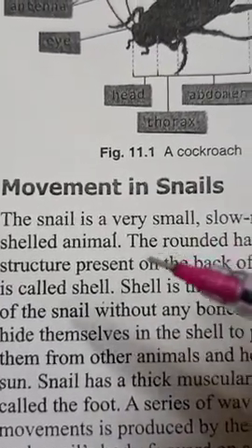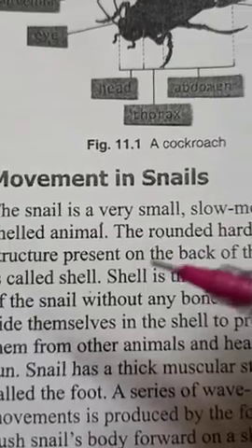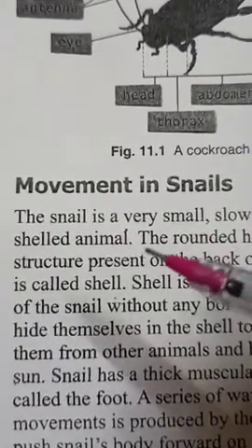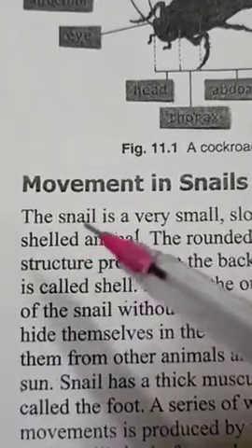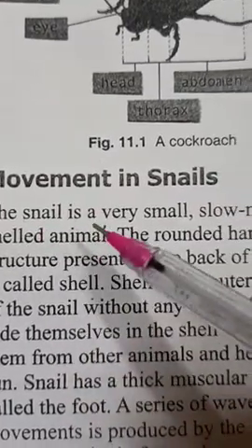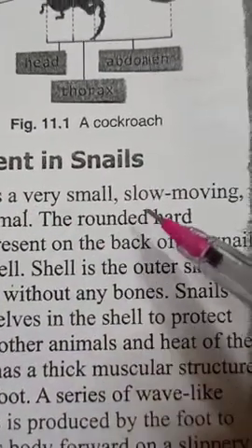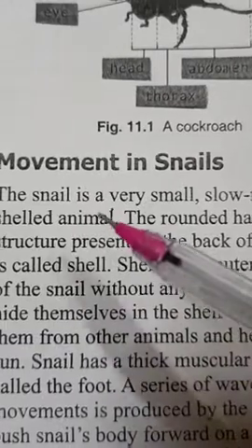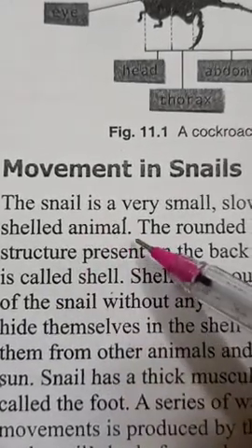They are very common in those shady places or moist places. So the snail is a very small, slow moving shelled animal.